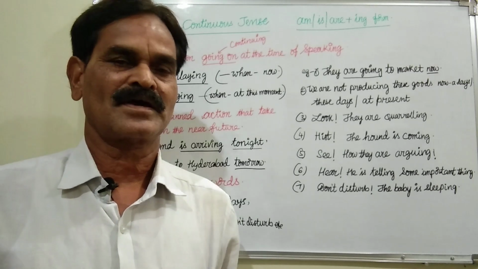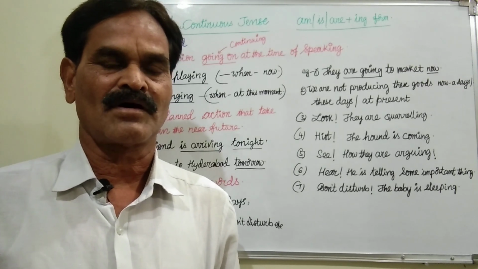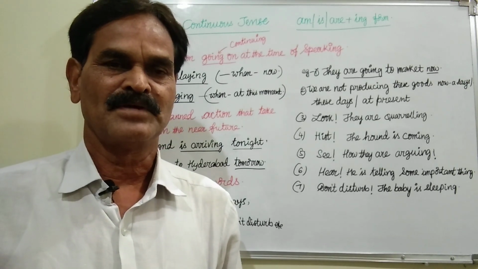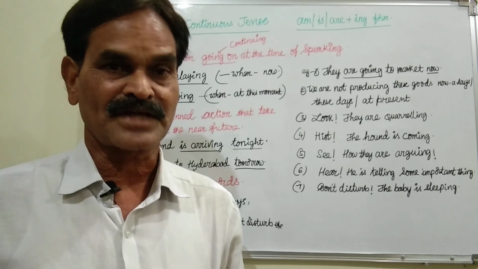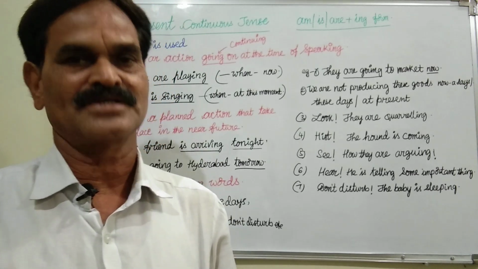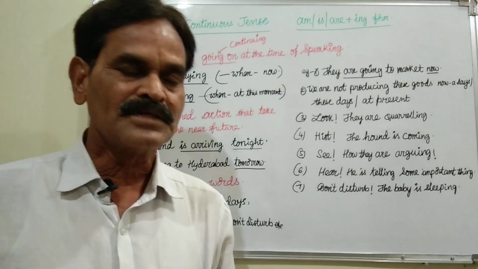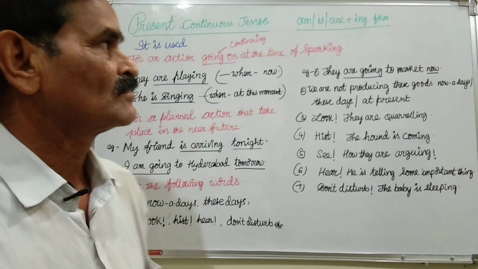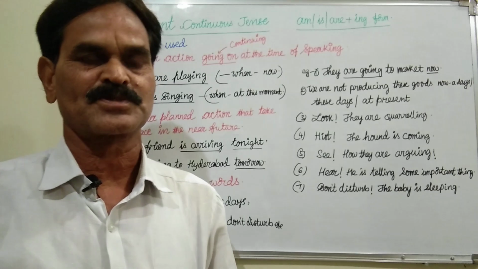Be forms are also helping verbs, and the be forms are am, is, are in present tense, was, were in past tense, be in future tense, been in perfect tenses, and being in continuous tenses. These are the various be forms, which are also helping verbs, and they help the main verb, that is the ing form, called the present participle.